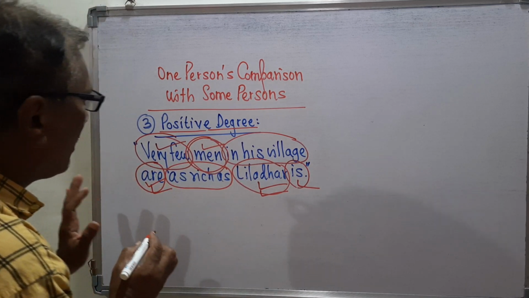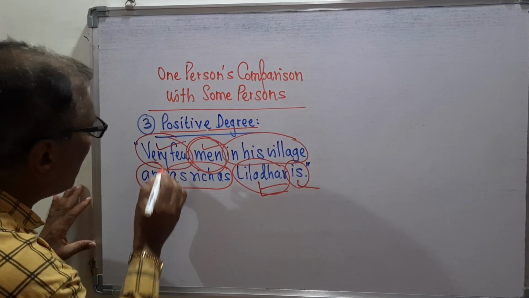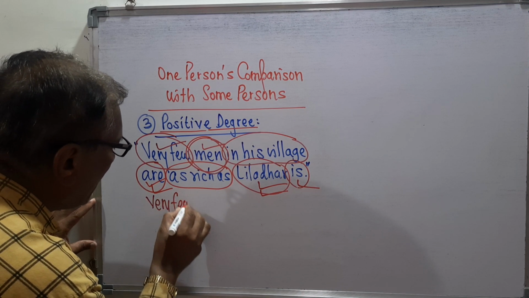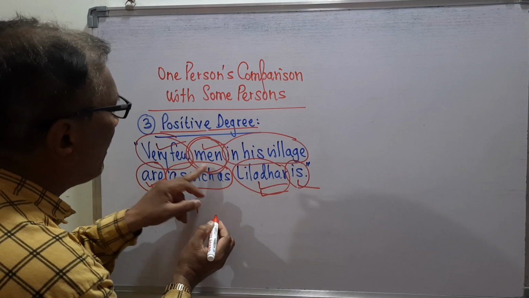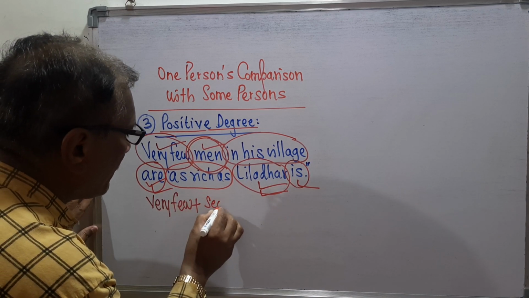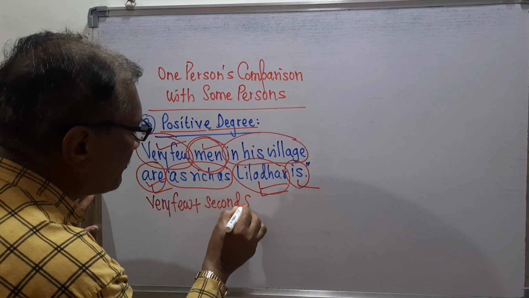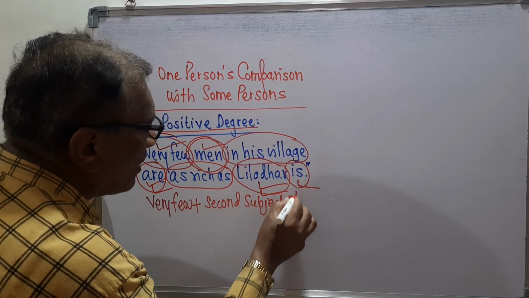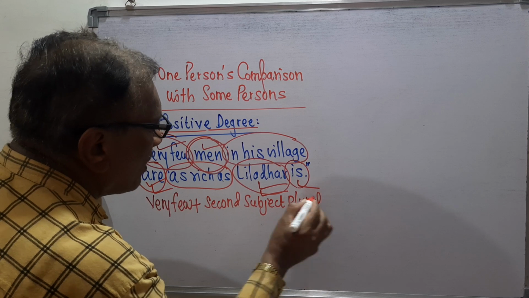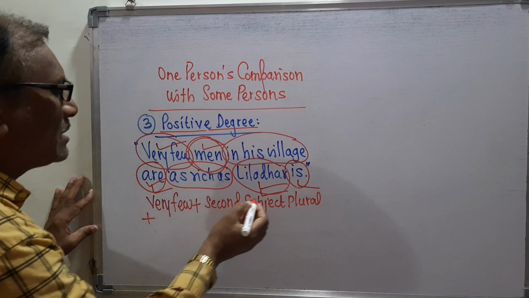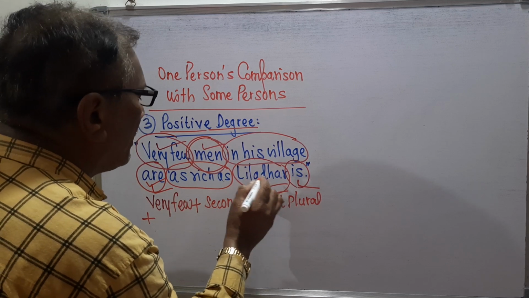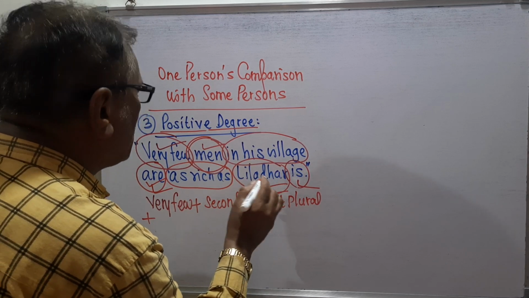So remember here, I will discuss at first take very few, always very few, then take second subject that is plural. We are discussing this plural subject with our singular subject here. Always take like this.